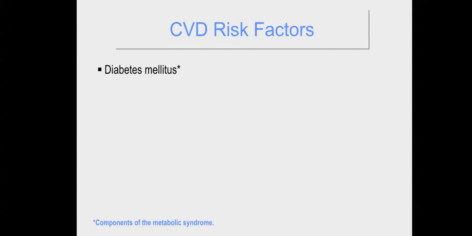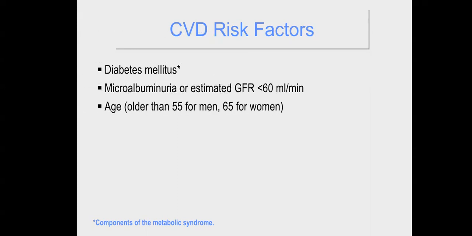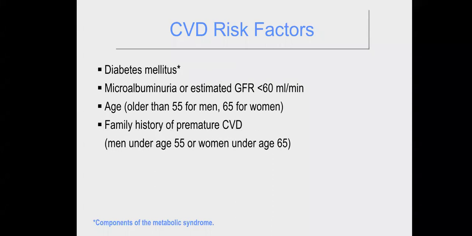Other risk factors are diabetes mellitus, microalbuminuria, or GFR less than 60, age older than 55 years old for men and older than 65 for women, family history of premature cardiovascular disorders. Premature cardiovascular disorder is less than 55 for men and less than 65 for women. Men under age 55 or women under age 65.